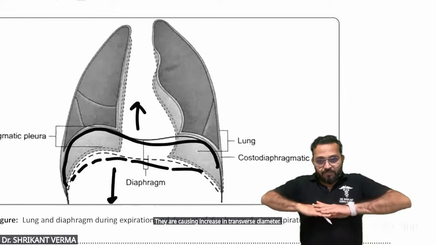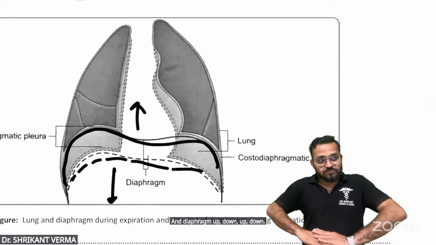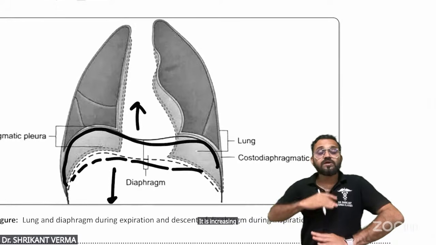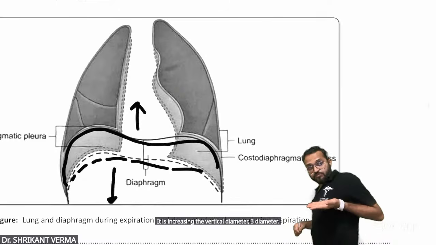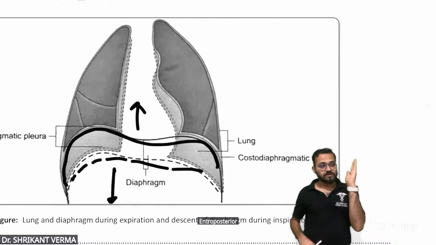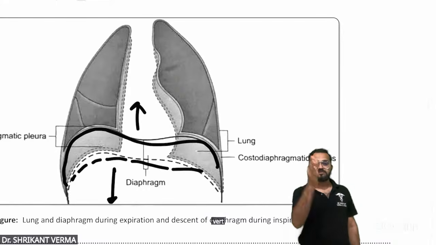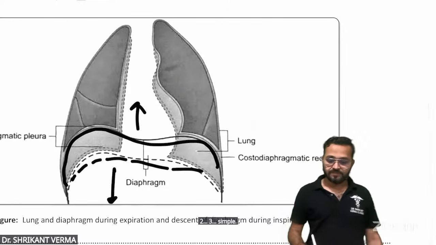And the diaphragm, up, down, up, down. It is the pistol movement. It is increasing the vertical diameter. Three diameters: anteroposterior, transverse, vertical. 1, 2, 3. Simple. Okay.